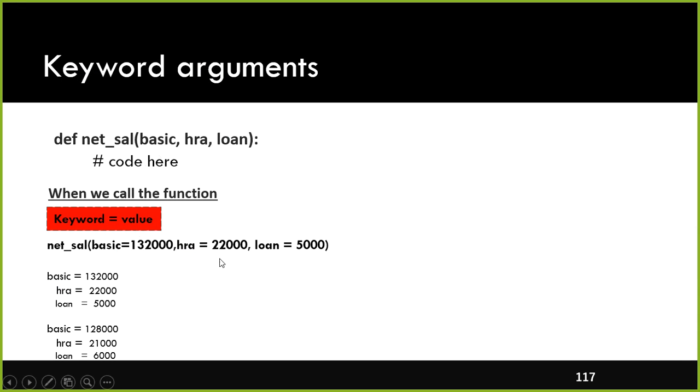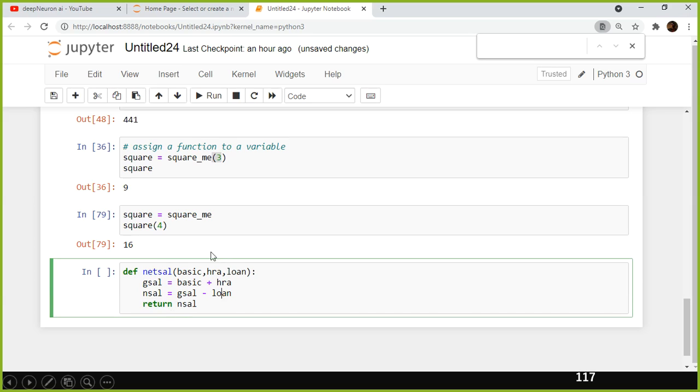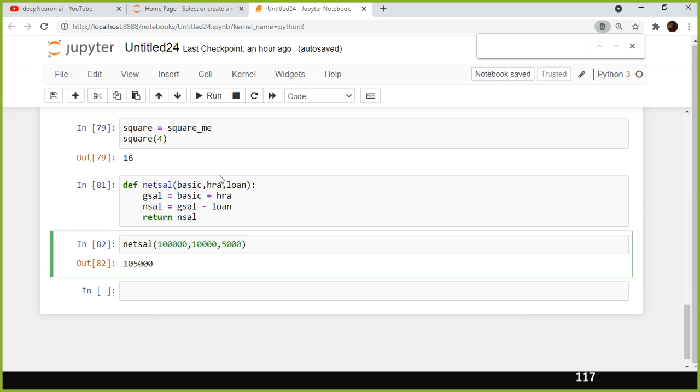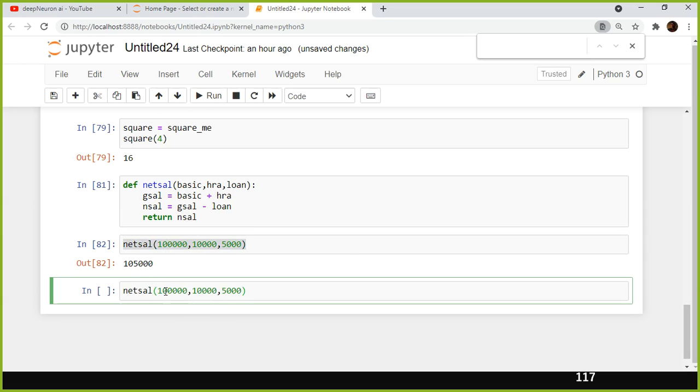So, the function is defined now, and I'm going to call netSal with basic as 100,000, HRA as 10,000, and loan as 5,000. If I execute this, it will get basic plus HRA, so 110,000 minus 5,000 is 105,000. Fine. But I need to pass the values in the same order the way I defined it here. Basic's value is supposed to be passed here. Is there any way I can change the order? Yes, you can change the order.